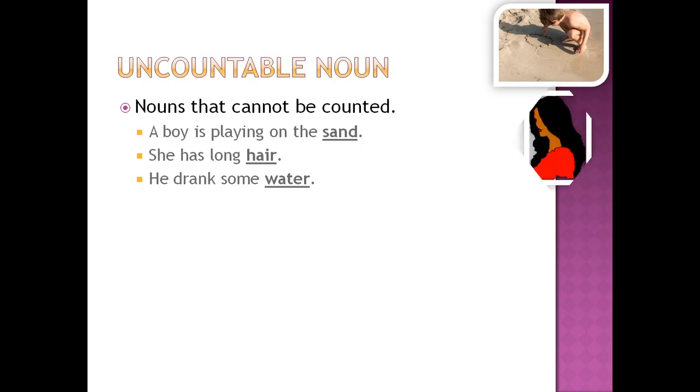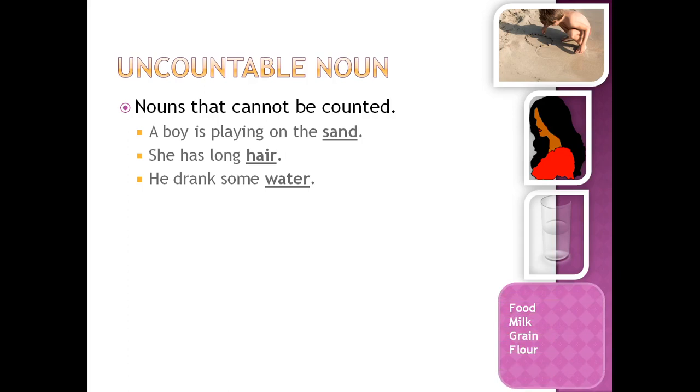She has long hair. Here, hair is uncountable noun. He drank some water. Here, water is uncountable noun. Few more examples on uncountable noun are food, milk, grain, flour.